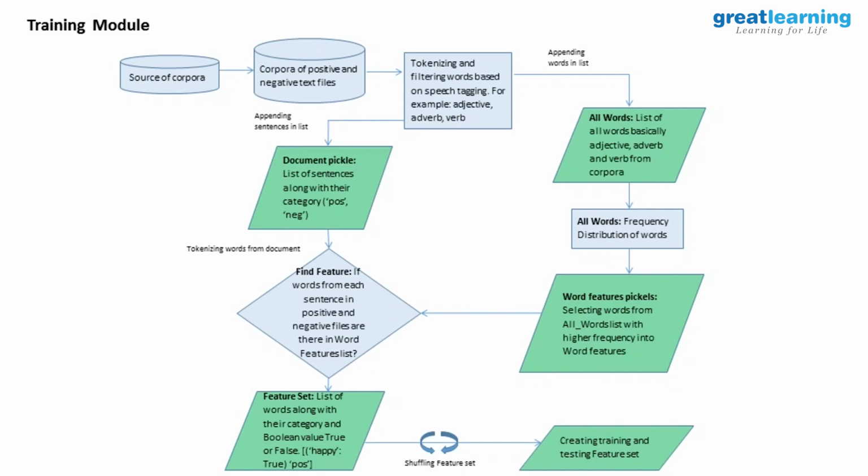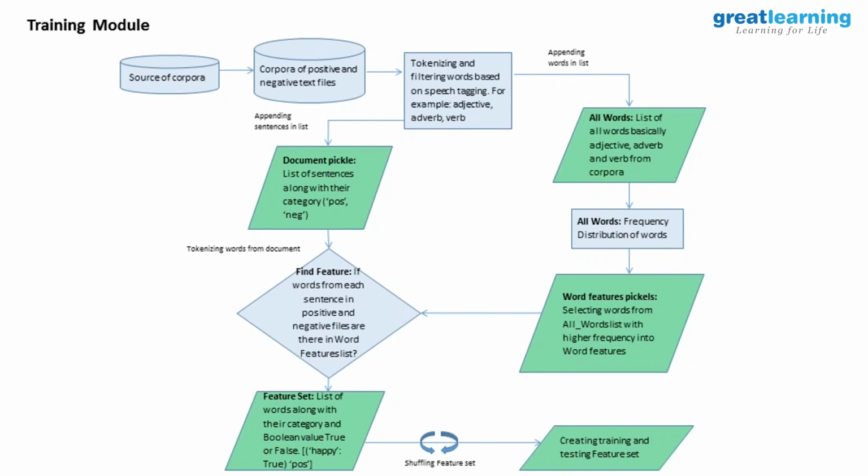After shuffling we are creating a training and testing feature set, based on which we will do a classification module, that is where we are using naive Bayes as we have already talked. So the feature set is the most important stuff here, based on which the training will happen.